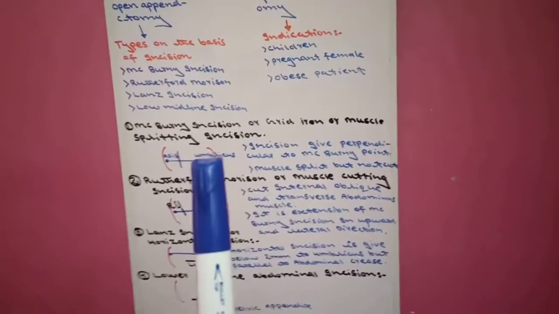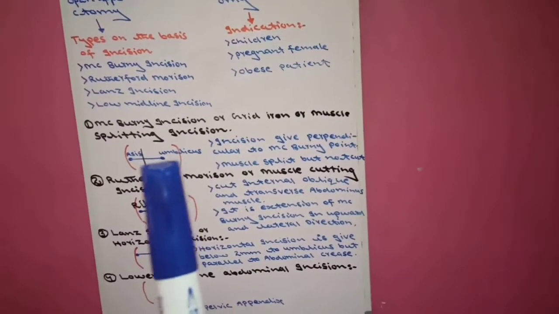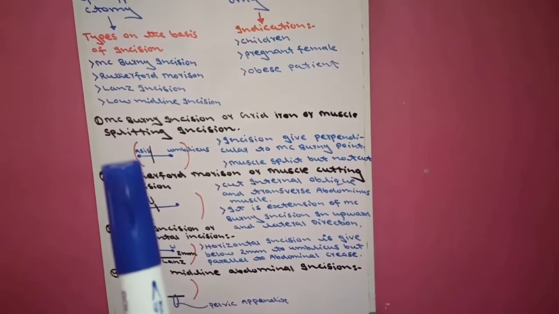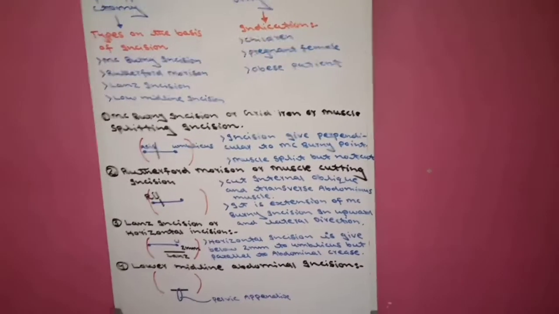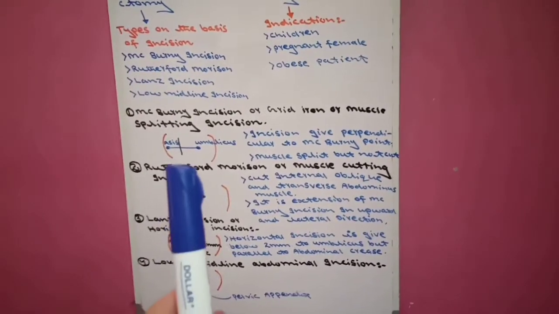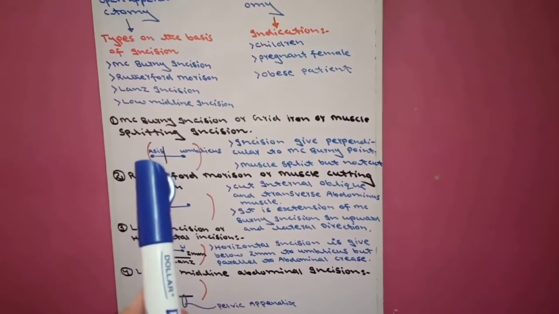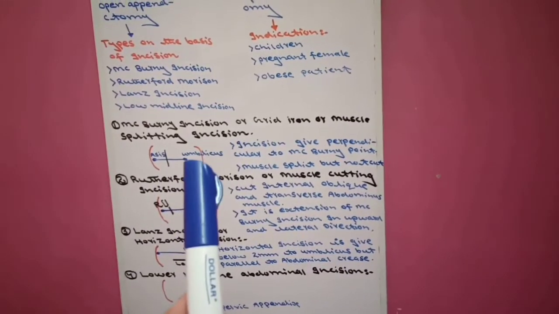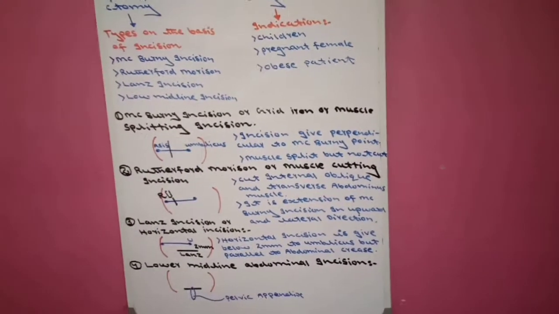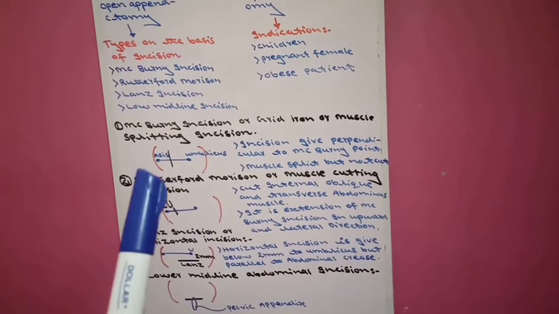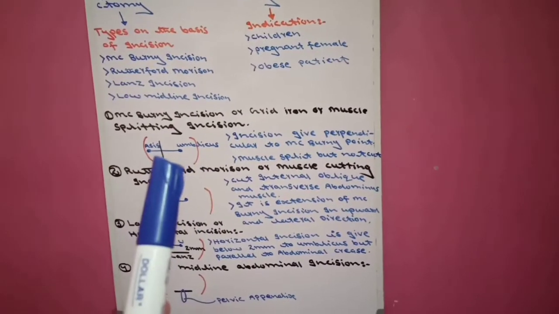Now, this red line shows the abdomen, this green dot is the umbilicus, and this is the ASIS, anterior superior iliac spine. In the first video on surgical anatomy, we studied the McBurney point. How do we define the McBurney point? From umbilicus toward ASIS, the point at 2/3 distance from the umbilicus is called the McBurney point. If we move from ASIS to umbilicus, the point at 1/3 distance from ASIS is called the McBurney point.